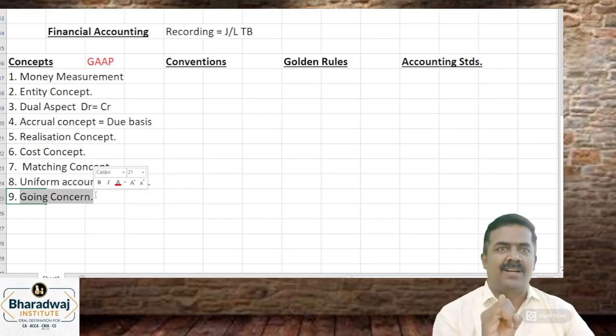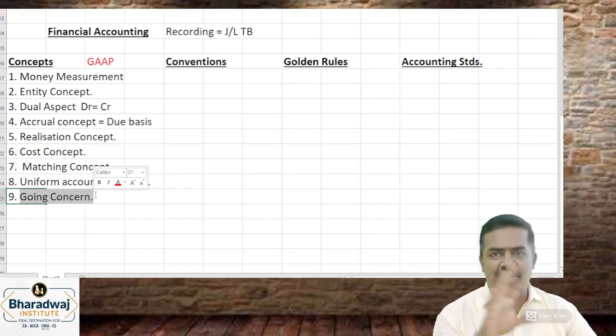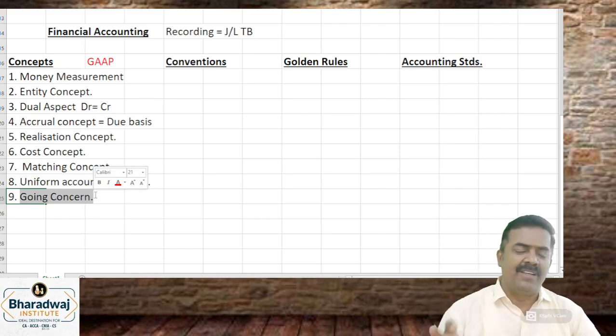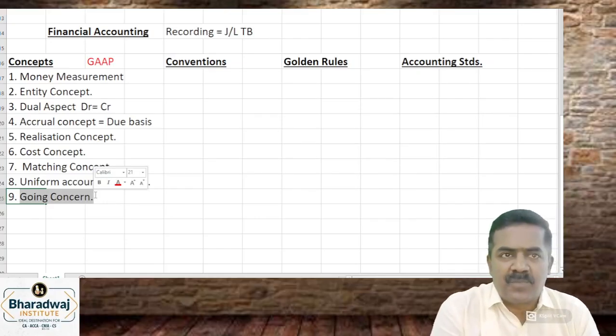You will record assets at cost, you will record income on accrual basis, you will provide for all losses, you will match income with expenses properly, and you will prepare the balance sheet only when there is a going concern. Very simple. Why are you having assets?